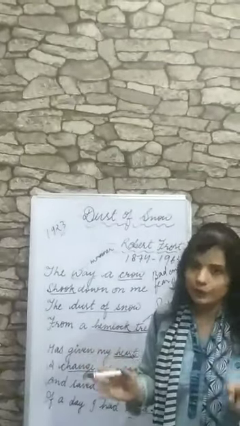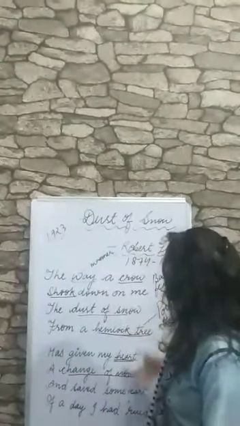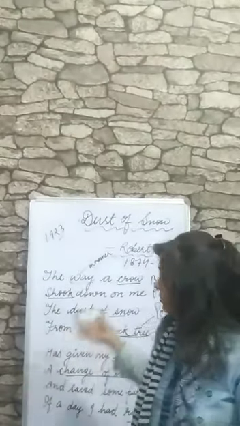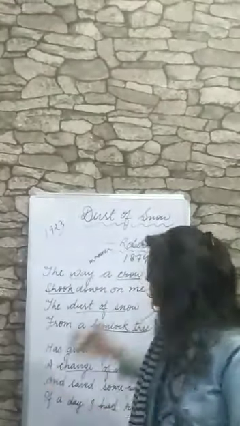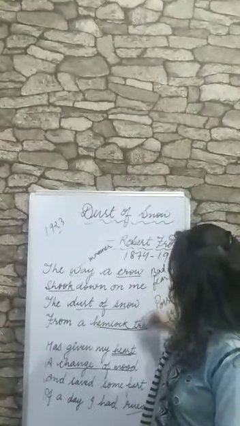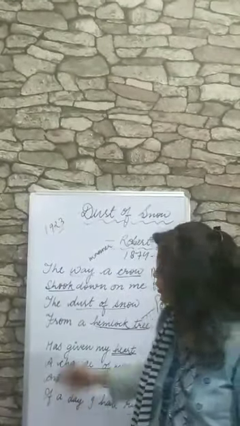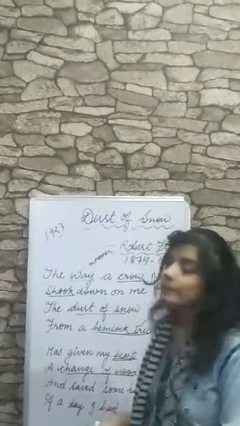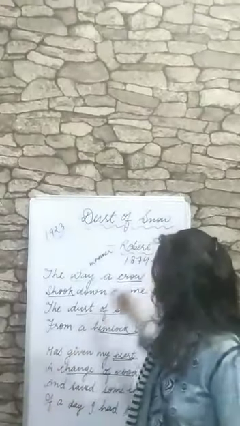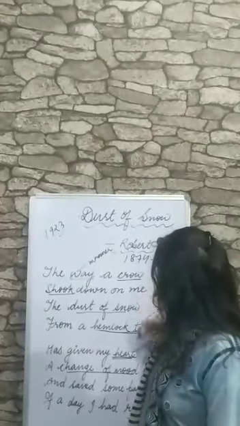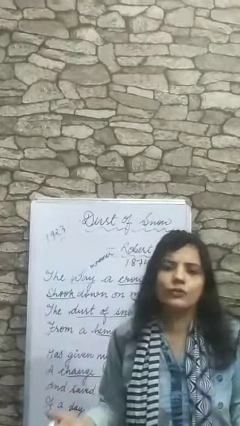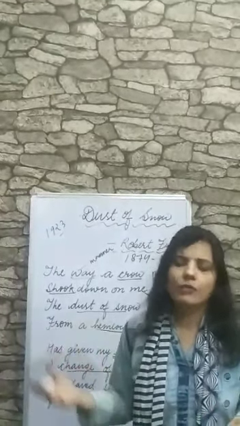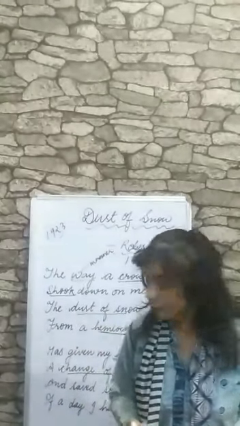Because of these two words, which are symbols of bad omen, the poet becomes happy. So that's why we can say that all the things around us are not bad. All the things around us are very beautiful.